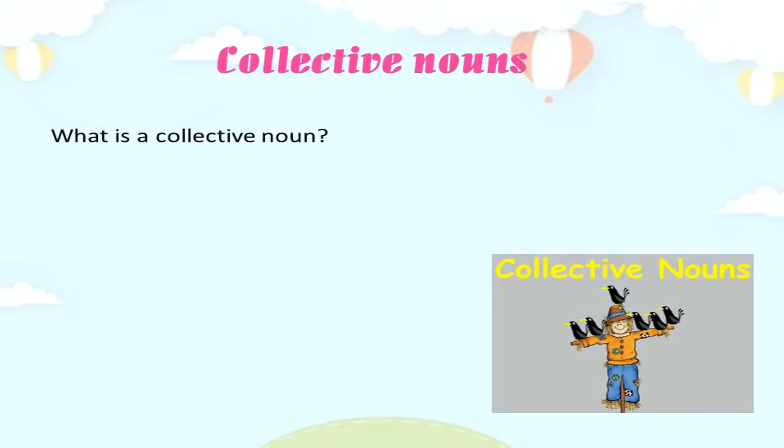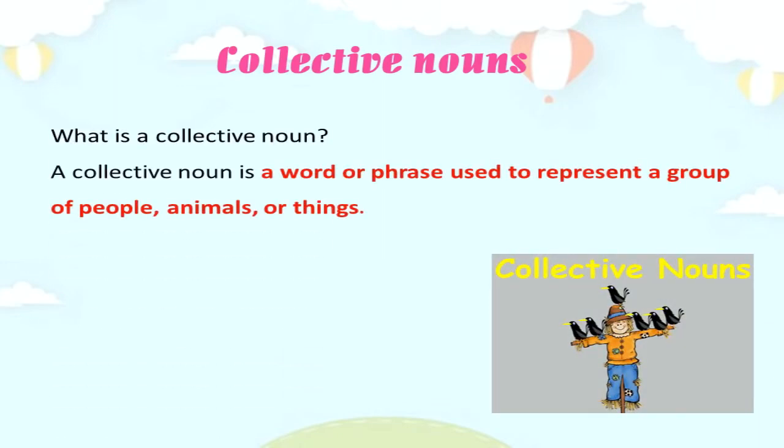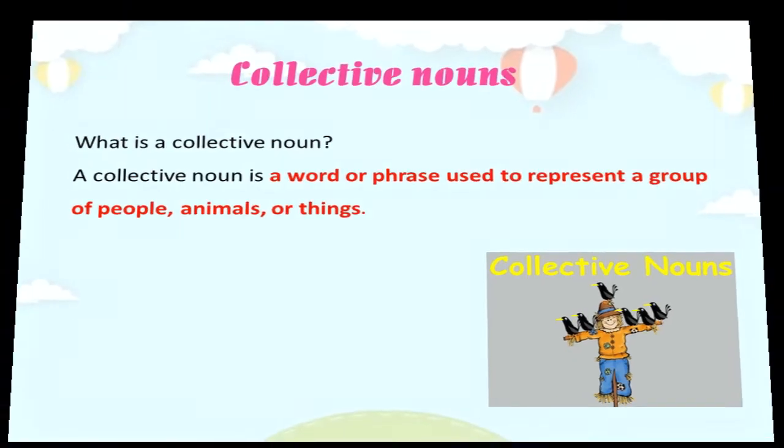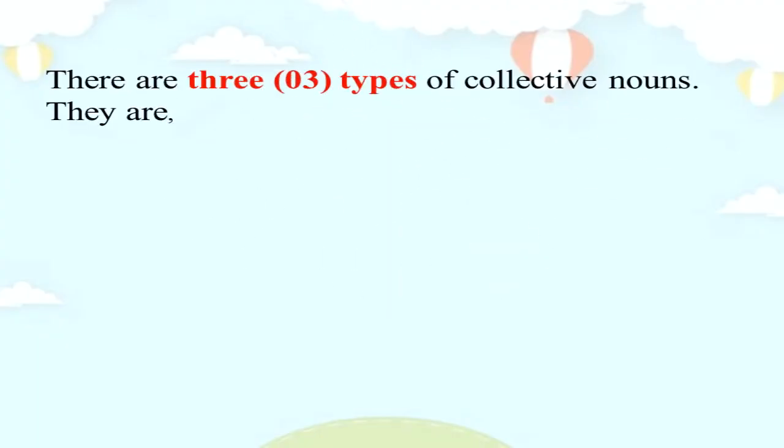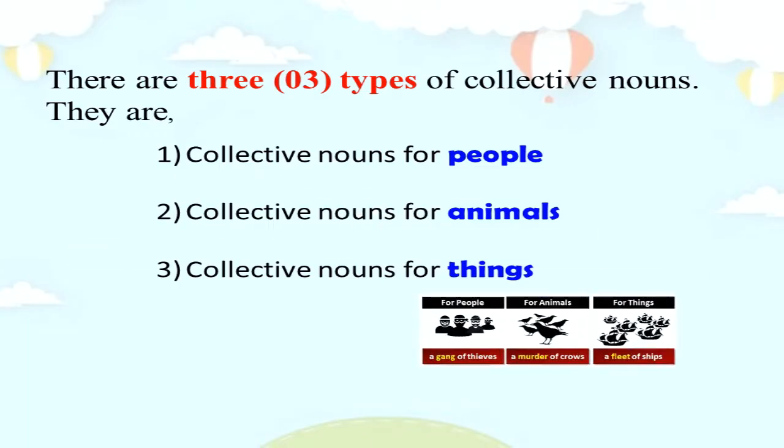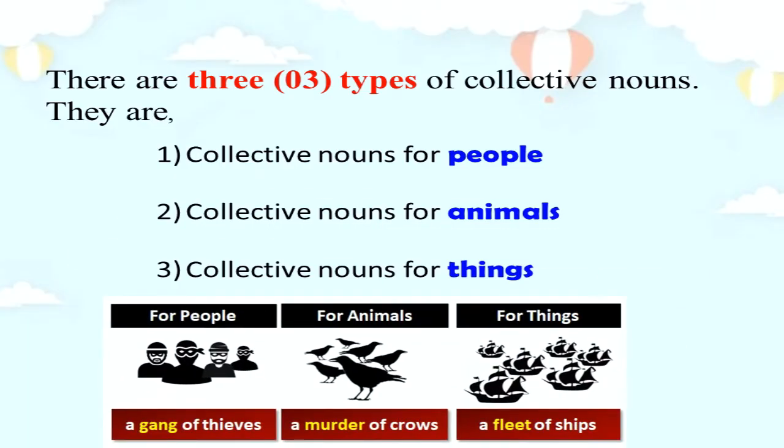What is a collective noun? A collective noun is a word or phrase used to represent a group of people, animals, or things. There are three types of collective nouns. They are collective nouns for people, collective nouns for animals, and collective nouns for things.